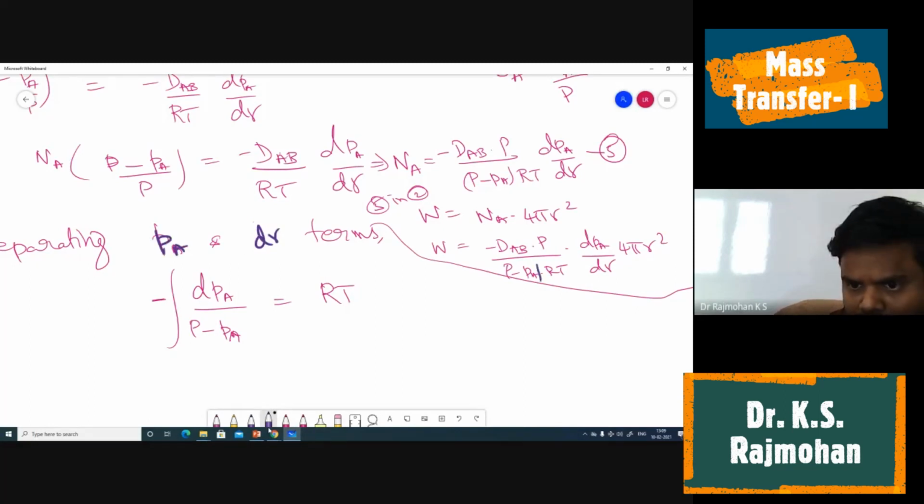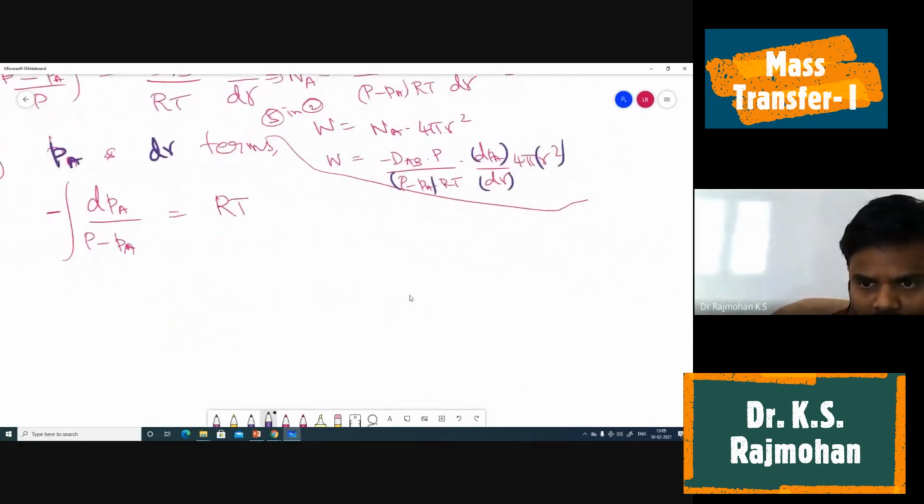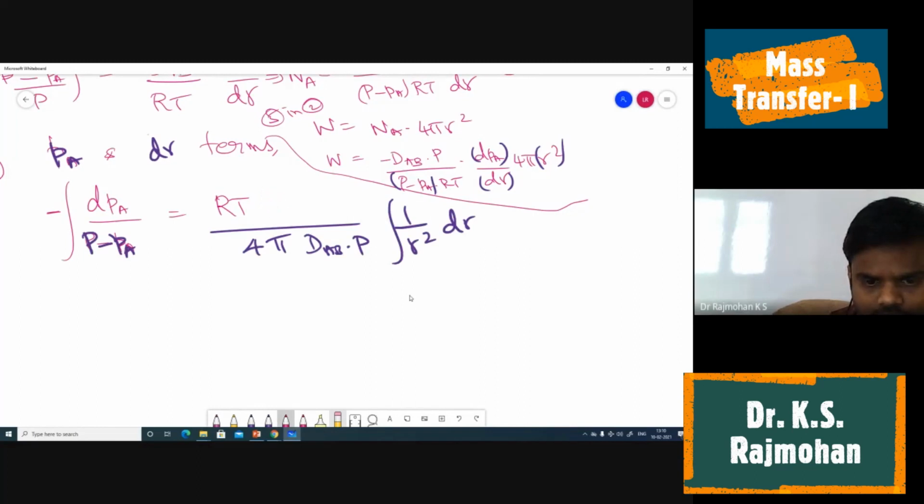So you have P minus PA, you have dPA, you have dr and r square. Separate these two and integrate. The rest of the terms are constant. If I take minus dPA by dr on one side and the rest of the terms to the other side, what I get is RTW by 4 pi DAB P. For integration purpose, we are taking it to the left hand side.